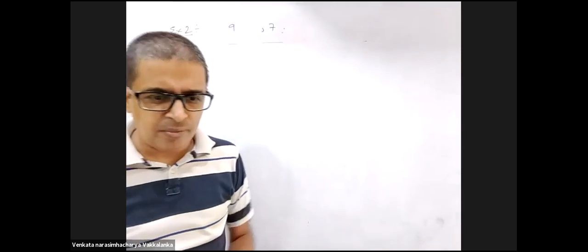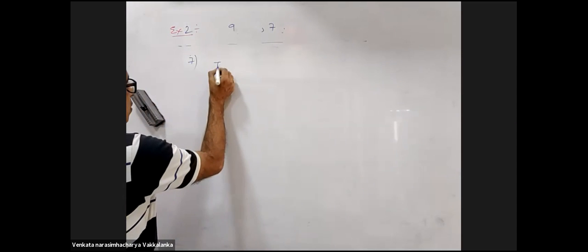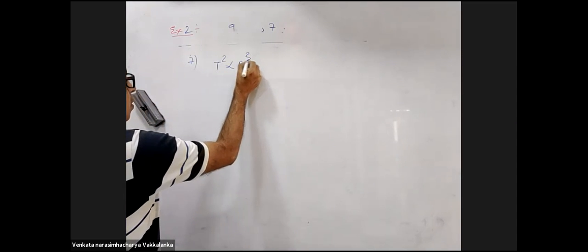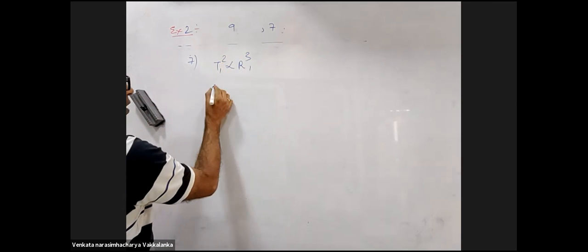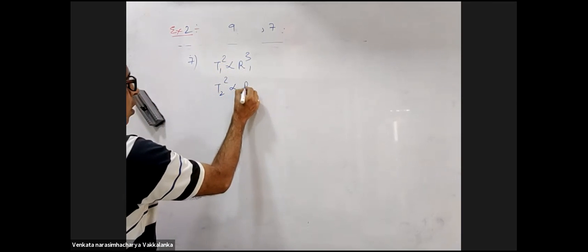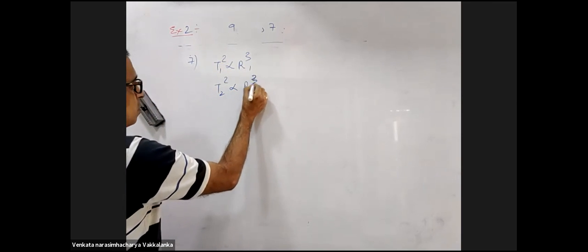Seven. Two satellites of same mass of a planet in circular orbit have periods of revolution 32 days and 256 days. If the radius of the orbit of the first is x, then T squared is directly proportional to R cubed. T1, R1, T2, R2. Divide both.